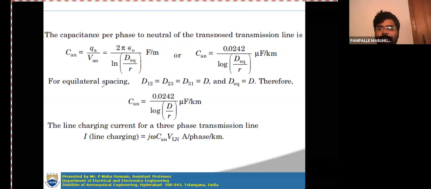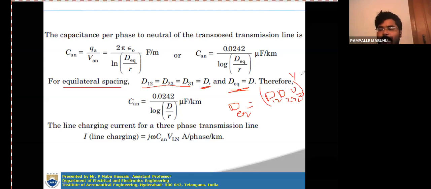For equilateral spacing, D12, D23, D31 are all equal to capital D. So then D equivalent will become equal to D. What is D equivalent? D equivalent is (D12 D23 D31) whole to the power of 1 by 3.